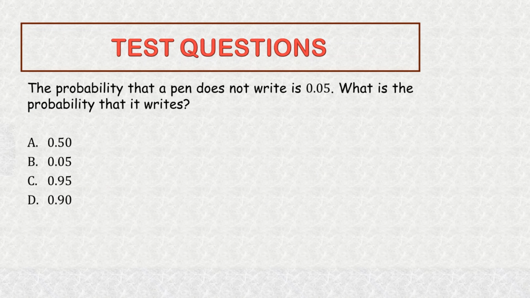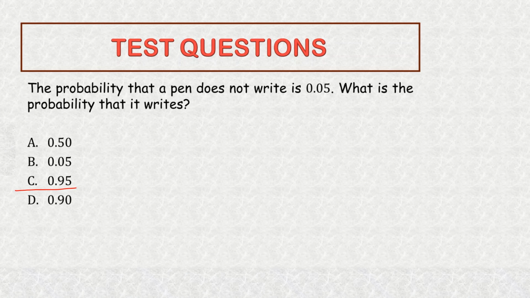It's test time. Question 1. The probability that a pen does not write is 0.05. What is the probability that it writes? Option A, 0.50. Option B, 0.05. Option C, 0.95. Or option D, 0.90. The correct answer is option C, 0.95.